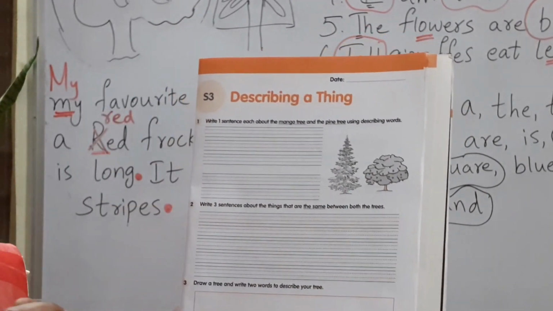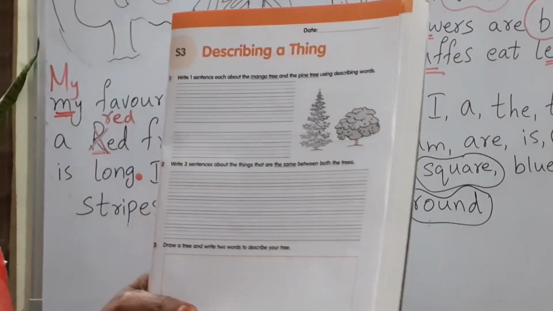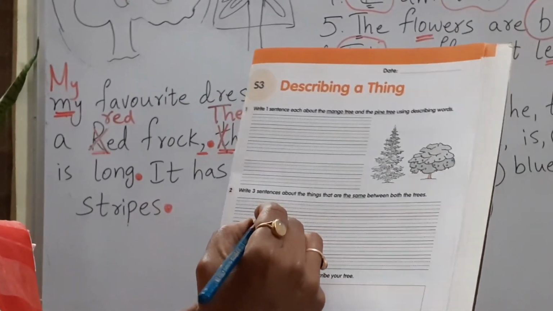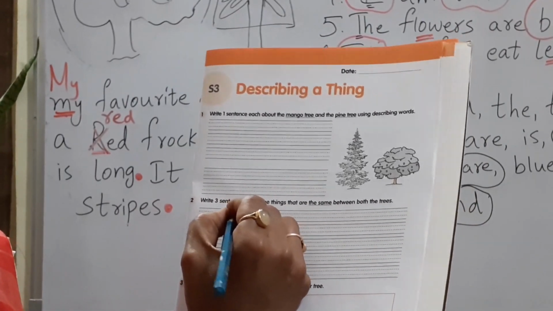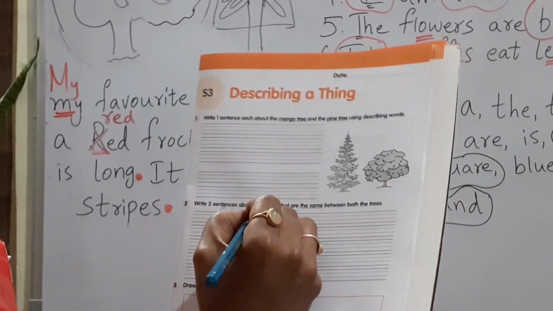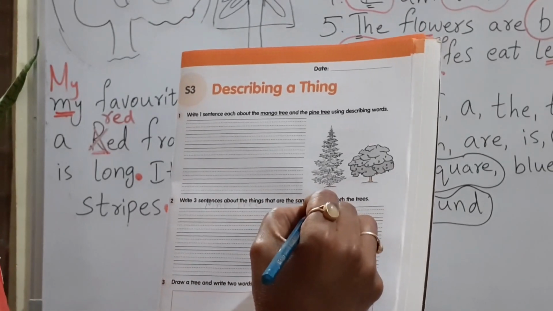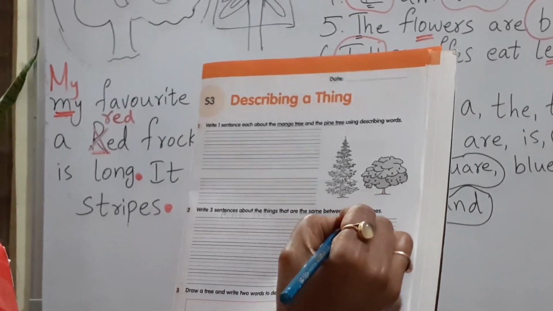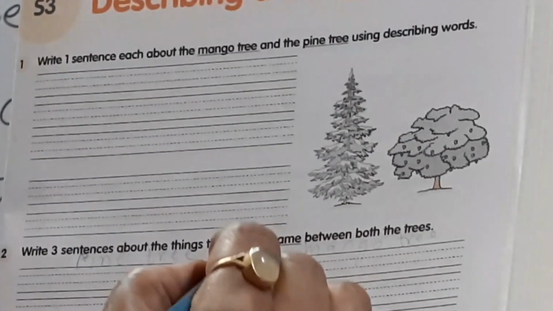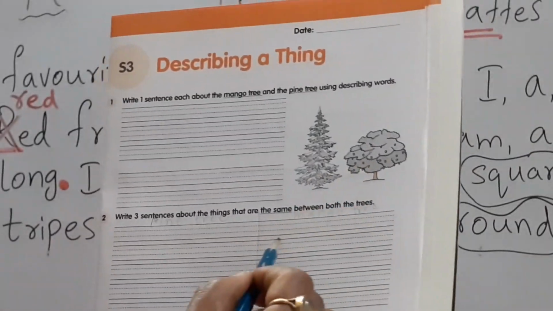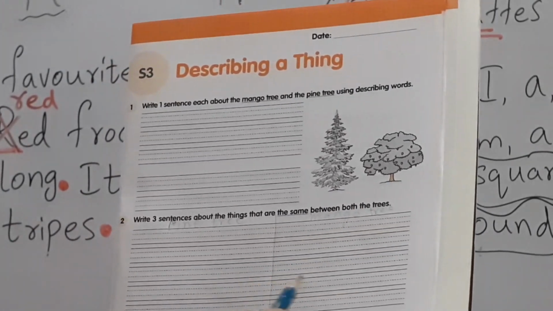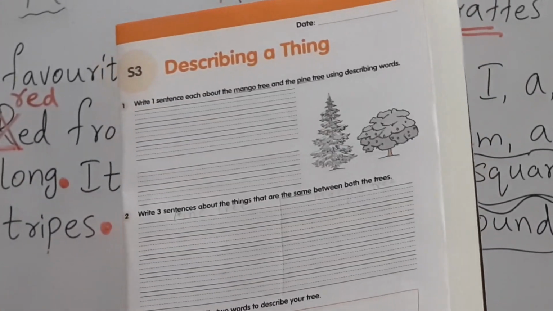So how will you write? To make your job very easy, you write down here on the top pine tree, and here you write down mango tree. Okay? In between you draw a line, and here you write down what is the same. Then it will be easy for you.